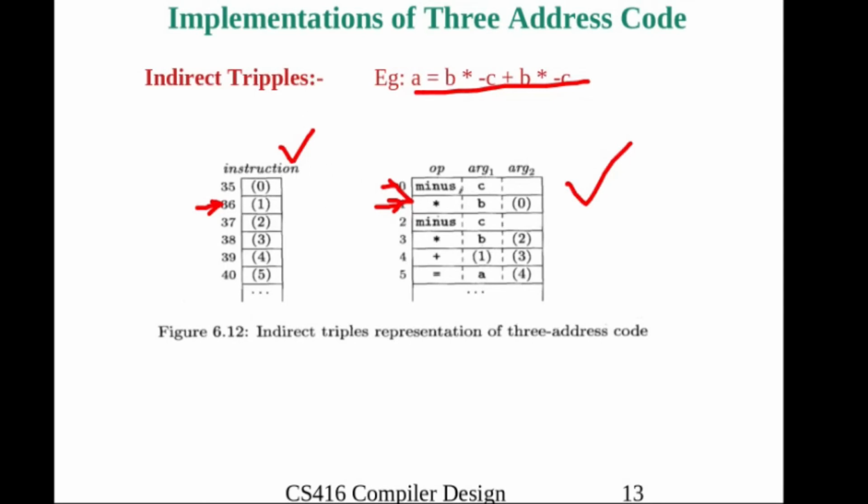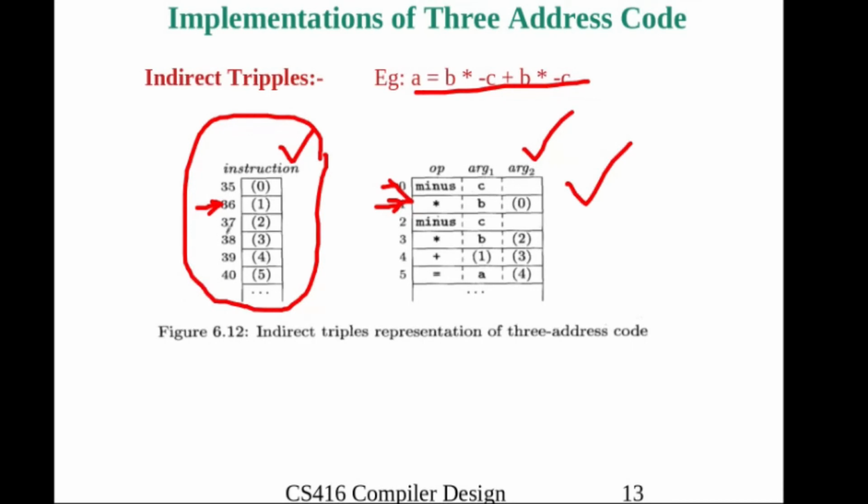And whenever we need to use this triple, this indirect triple will point to the actual triple, and by using that pointer we can refer to it directly. And here again we can save, because if you are frequently using triples and changing one instruction, a lot of pointers would need to change. Instead of that, we can avoid such changes by referring to the entire triple.